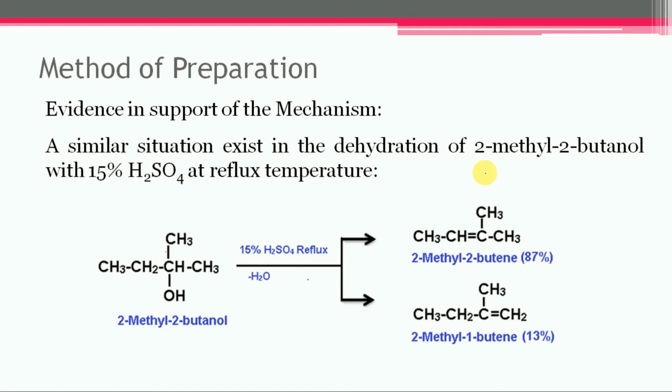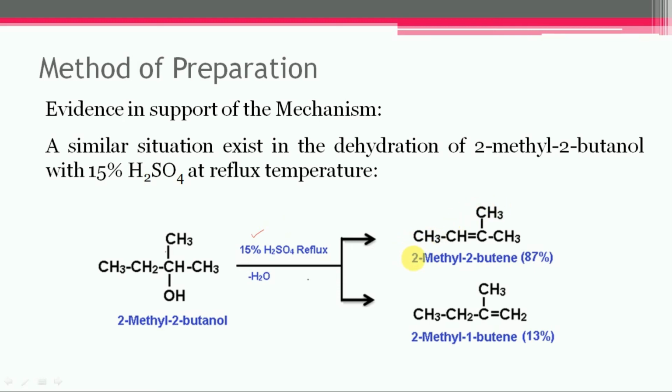Similarly, if the dehydration of 2-methyl-2-butanol is done in the presence of 50% sulfuric acid and refluxed at this temperature, then it can lead to the formation of two products.